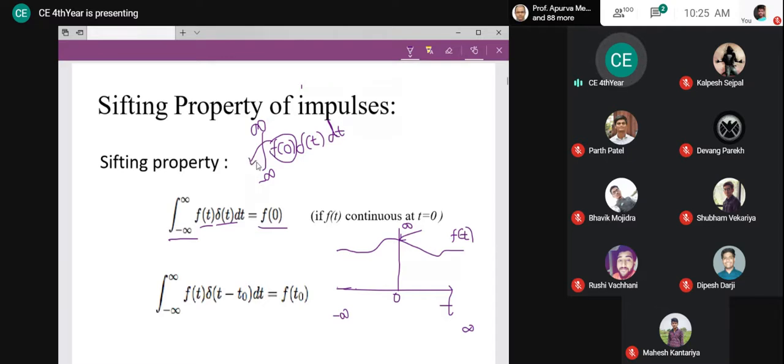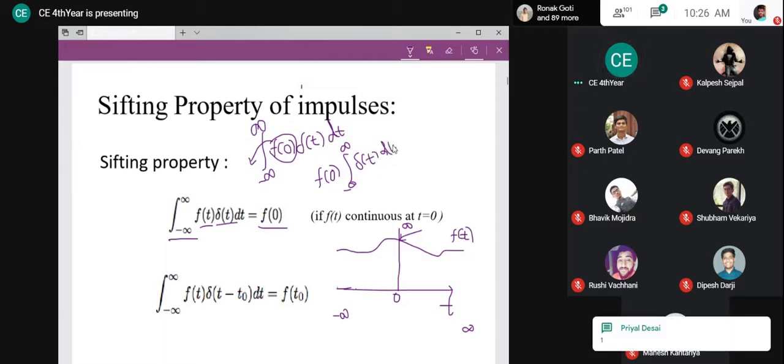Now, can you simplify this further and tell me what will happen? What is this integral from minus infinity to plus infinity of delta t dt? What exactly is my equation now? It is f of 0 times the integral from minus infinity to plus infinity of delta t dt. Can you tell me what this will result in? Yes, this remaining part is 1.